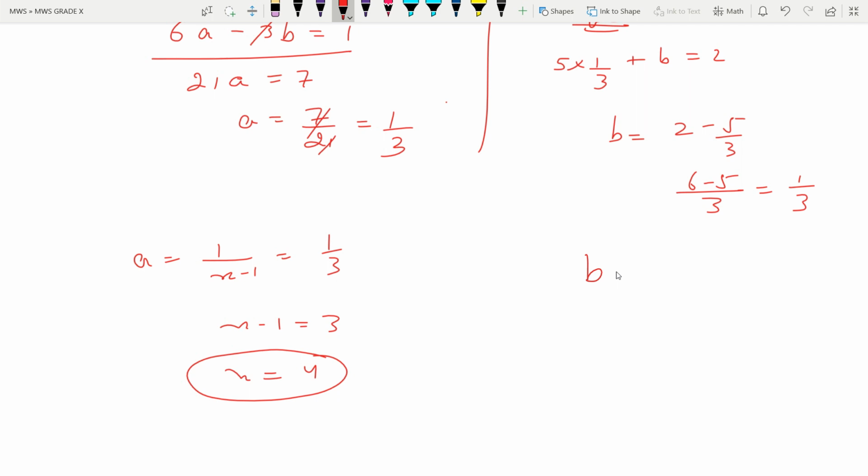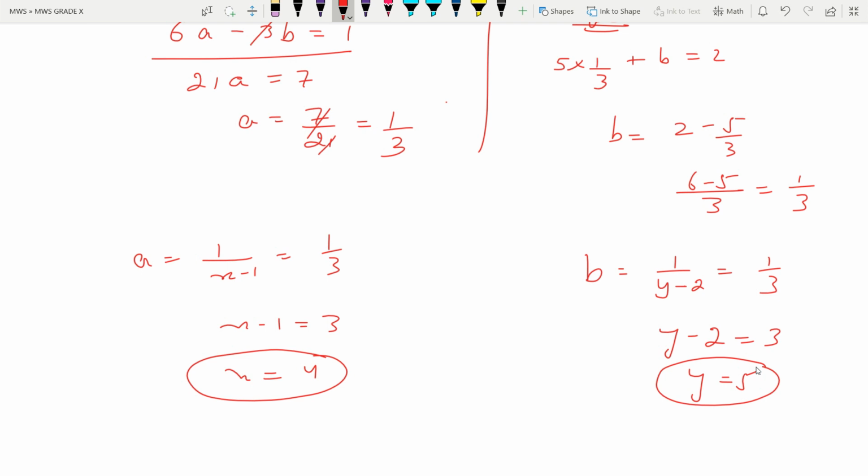And b is equal to 1 upon y minus 2, is equal to 1 by 3, cross multiply, y minus 2 is equal to 3, and here the value of y is 5. So these are the values of x and y in the fourth part.